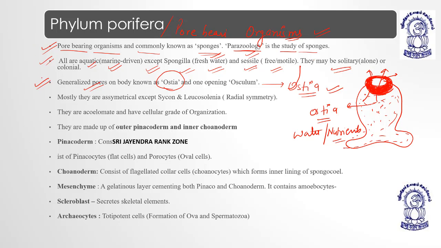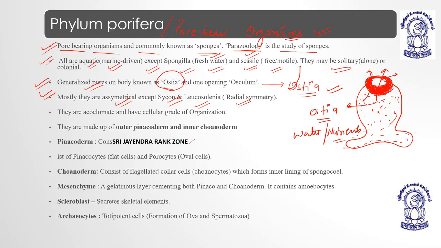Now coming to the next, mostly they are asymmetrical. Poriferans are asymmetrical, meaning they don't have any symmetry. The body cannot be cut into equal halves along one plane or multiple planes, except Sycon and Leucosolenia, which are radially symmetrical.